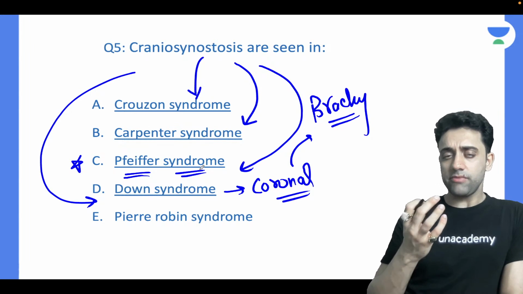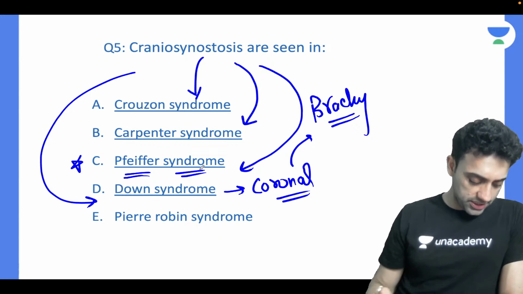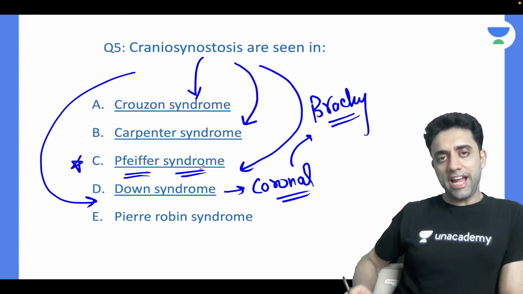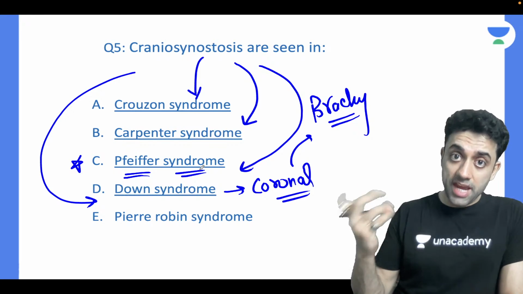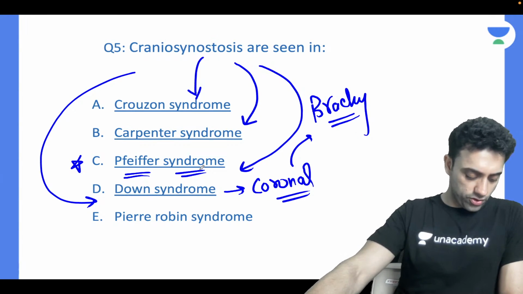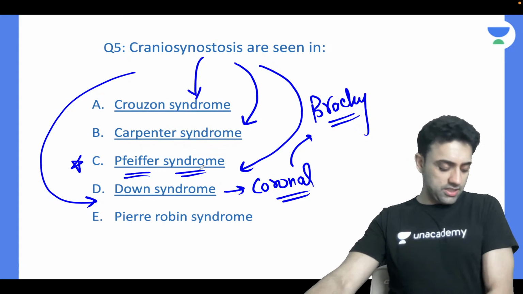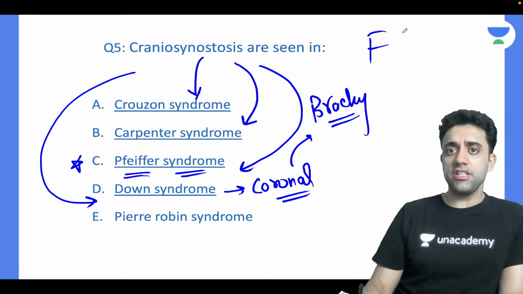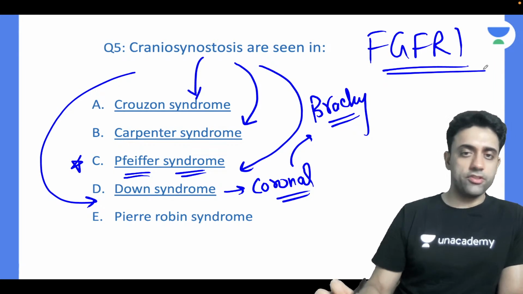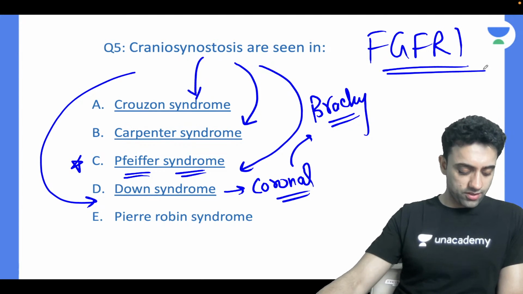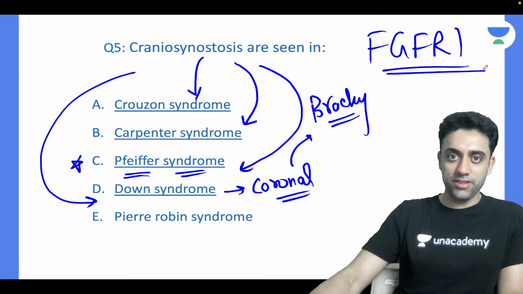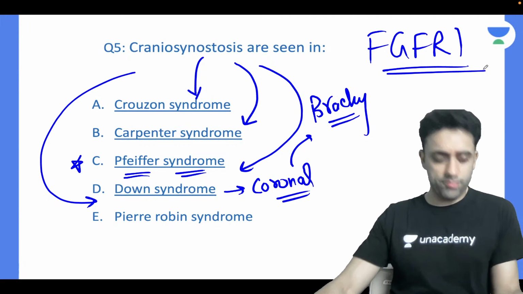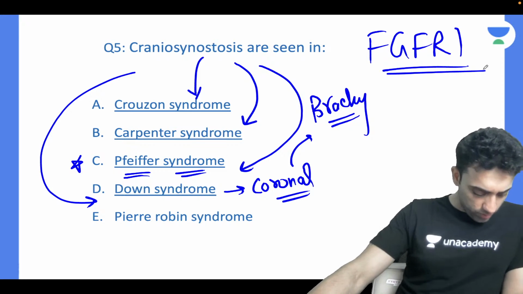Any shape of skull, anything which is important for my PG question. Yes, exactly. So, in Pfeiffer syndrome, which shape of skull do you see? Many of you are saying FGFR1 gene mutation. Okay, I agree with you. FGFR1 gene mutation is seen in Pfeiffer syndrome. So yes, so tell me, shape of skull. It's an important question.